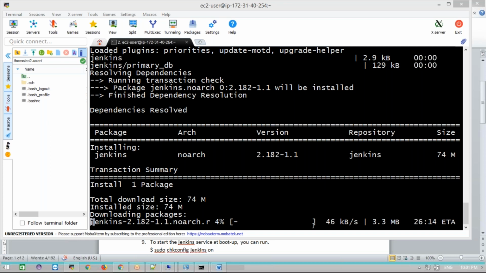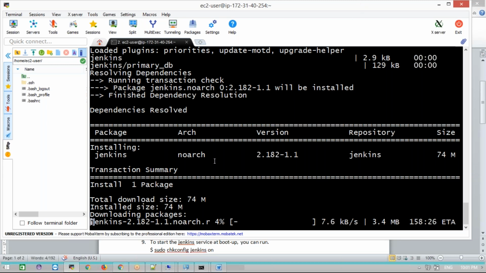It's taking too much time. Yes, I don't know why. Okay, I will come back to the installation steps once it is done. Meanwhile, what we'll do? We'll discuss the dashboard of Jenkins while we wait until this is done.